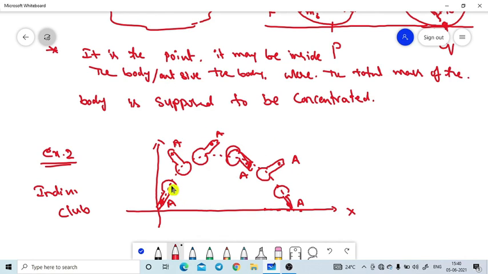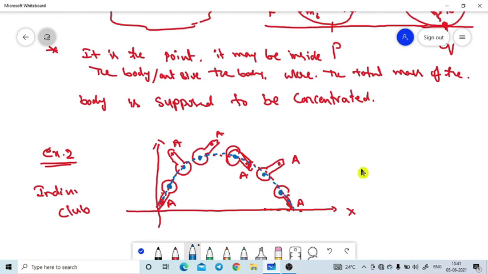But I am taking one point, the center of mass of the curve. That means even if the body has a complicated motion, the center of mass of the object moves in translatory motion only. That is very important.